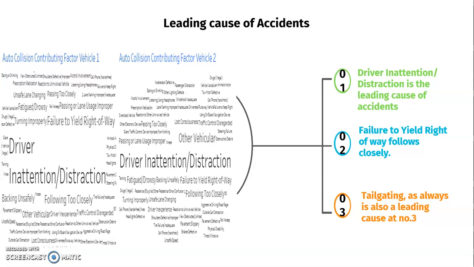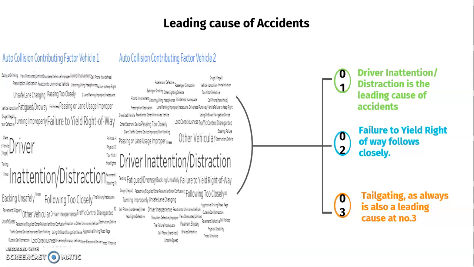The size depends upon the frequency. So here we could say that the top 3 reasons that accidents were happening were driver inattention and distraction, which was the leading cause of accidents, failure to yield right of way was the second, and then of course tailgating.